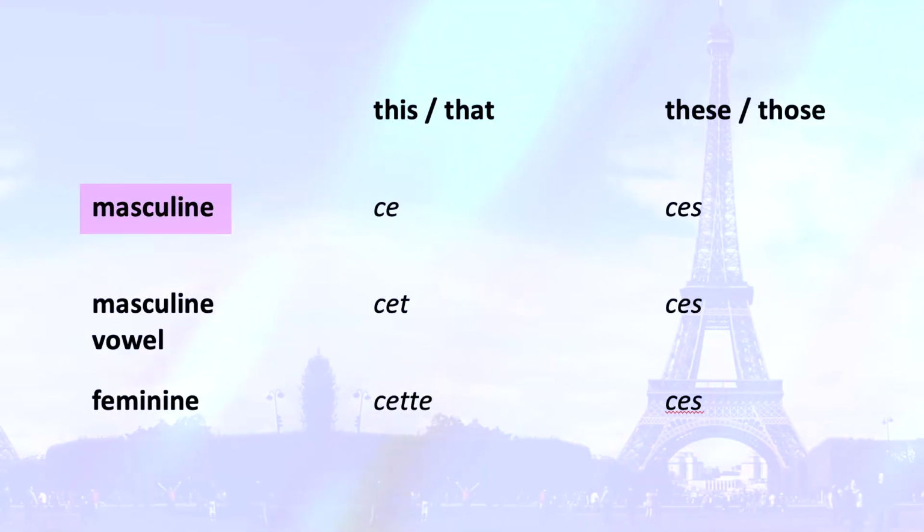If it's a masculine word, then it's ce, and if it's a masculine plural, it's ces. If a masculine word starts with a vowel, it's cet, and the plural remains ces. If it is a feminine word, then it becomes cette. The spelling is different, as you can see, and the plural remains ces.